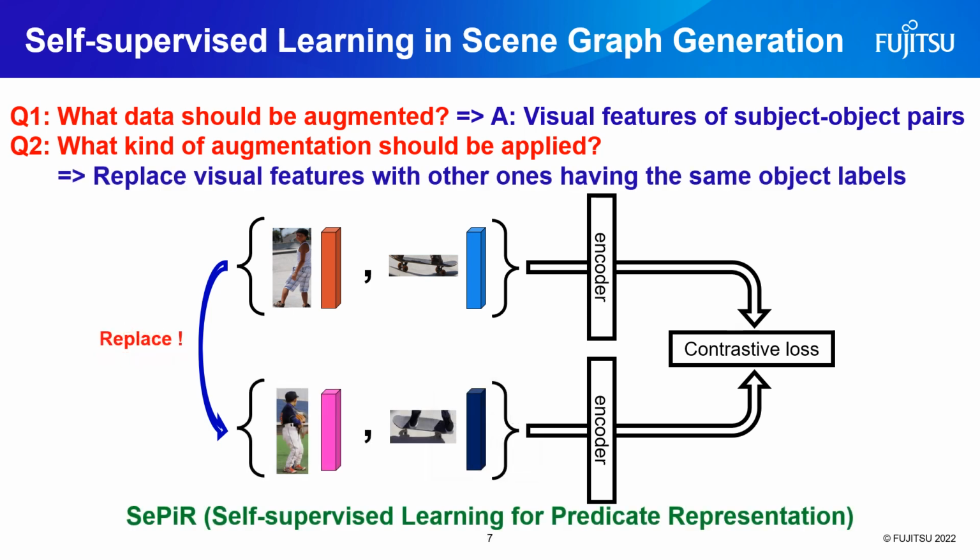The answer to the second question is to replace visual features with other ones having the same object labels. In the figure, the object detector predicts the boy label for the red visual feature and the skateboard label for the blue visual feature. By using these labels, corresponding visual features are randomly fetched from an external dataset. That is how augmentation is done in the proposed method. Each pair of visual features is passed on to the encoder, and the contrastive loss is calculated between embeddings from visual features and augmented visual features. We call this system SePiR, which is self-supervised learning for predicate representation.